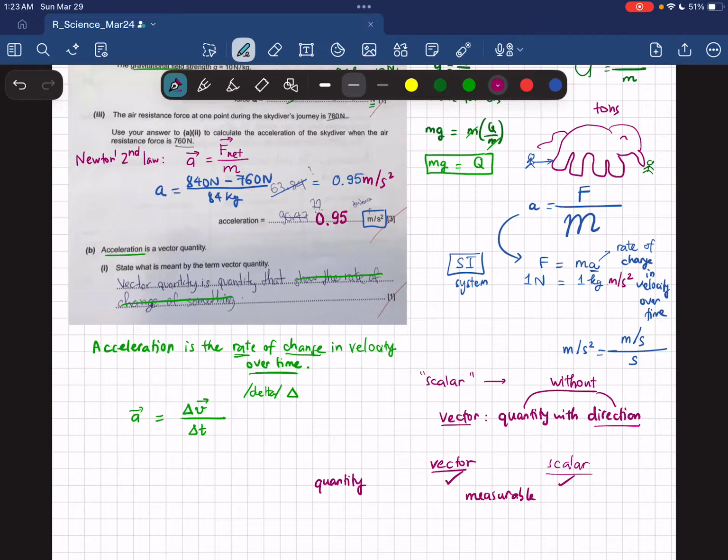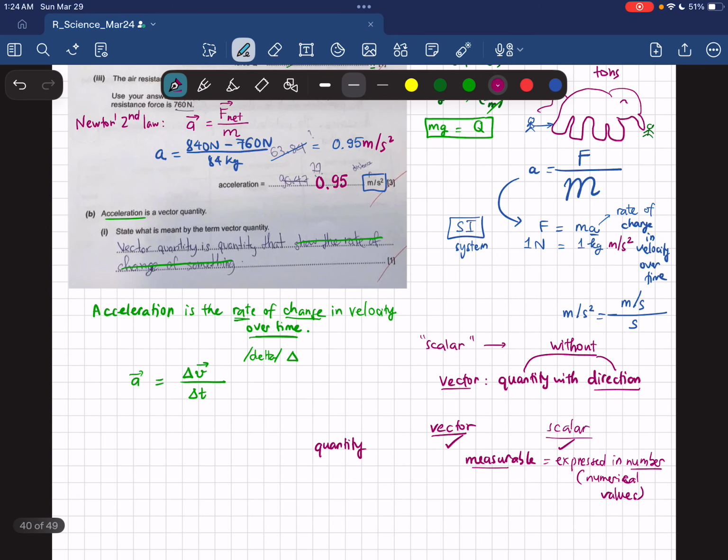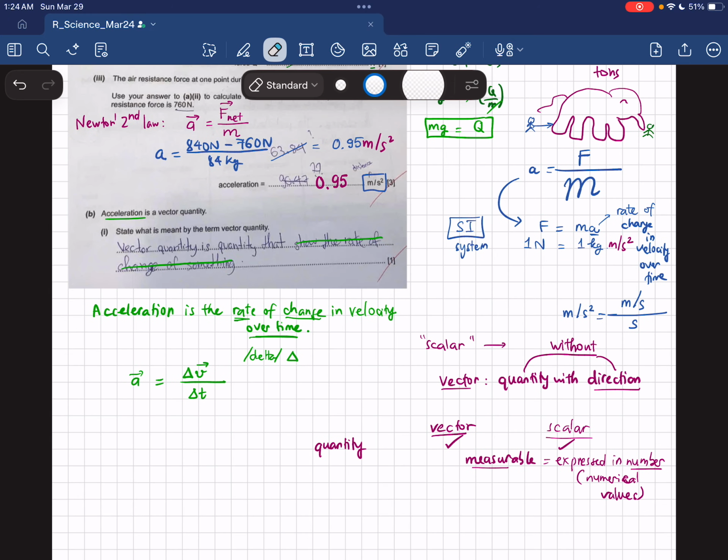And what does it mean by measurable? It means that you can express it in a number, in some numerical values. If you don't want to say number, then you can say numerical values, okay? First, the first thing is measurable.